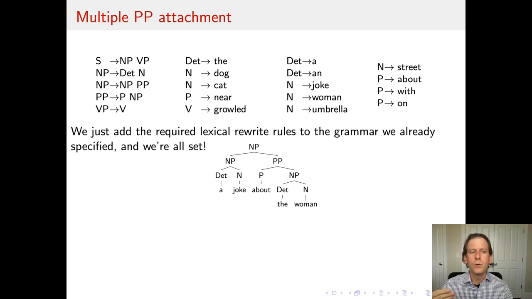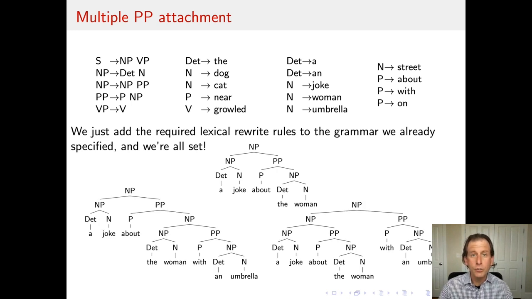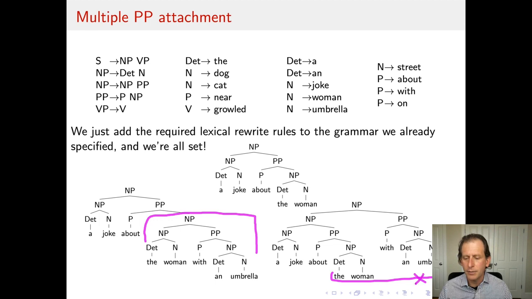What about adding with an umbrella? You may remember that there were two possible interpretations. Is with an umbrella saying something about the woman? Does the woman possess the umbrella? Or alternatively, is the umbrella involved in the joke but not necessarily in the possession of the woman? It turns out that this grammar automatically affords two structural descriptions with the noun phrase as the start symbol for that word sequence, a joke about the woman with an umbrella. In one of them, the woman with an umbrella is a phrase, a single phrase entirely under an NP node. Whereas in the other, the woman with an umbrella is not a single phrase.